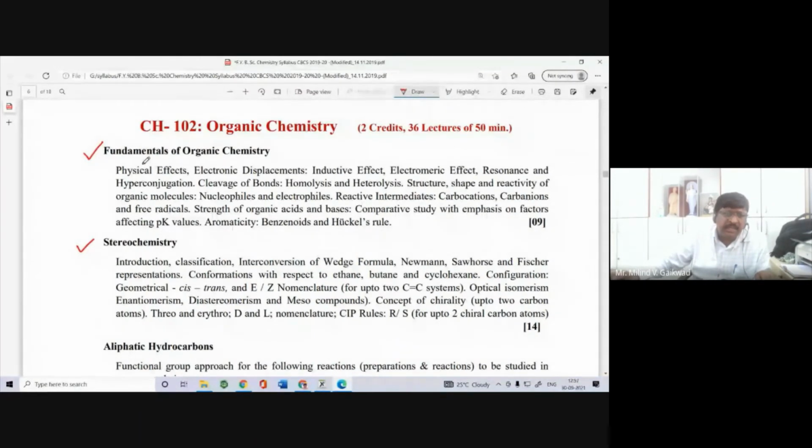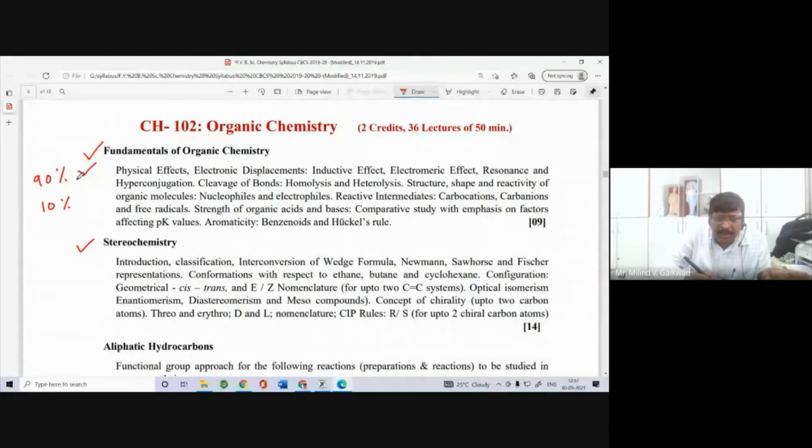And if you see the first topic, the fundamentals of organic chemistry, I think you have learned every point in the lower class, that is the 11th class and the 12th class, right? So here I think near about 90% of the syllabus you have learned in the 11th and 12th class. Only 10% of the syllabus is new to you.